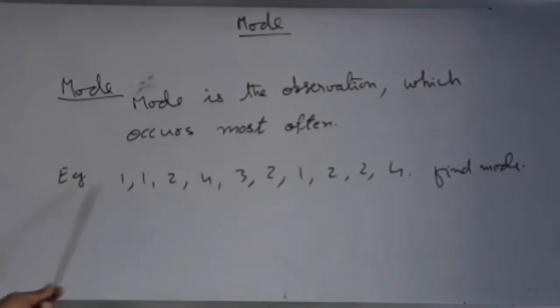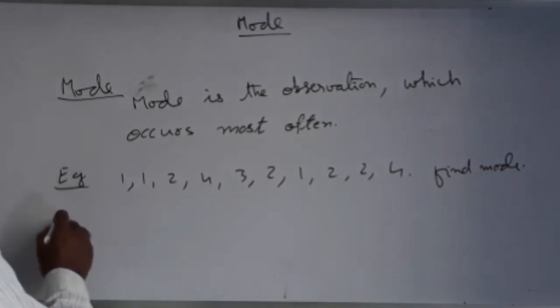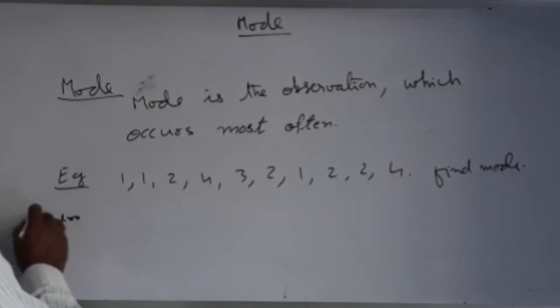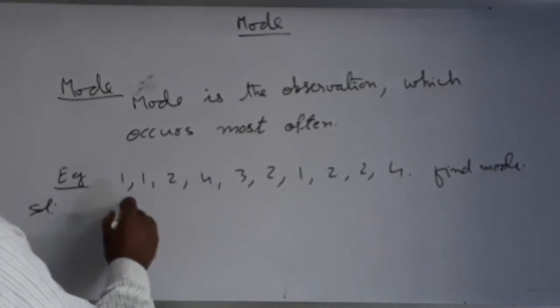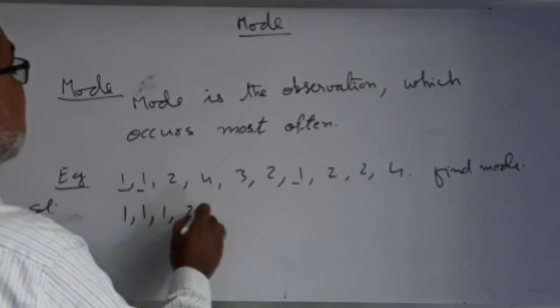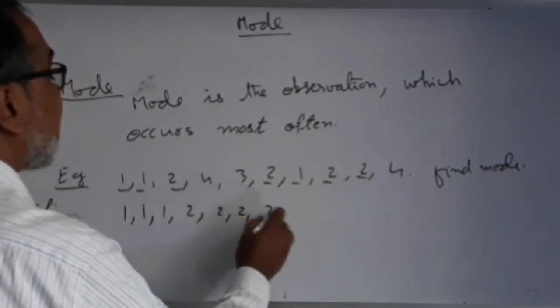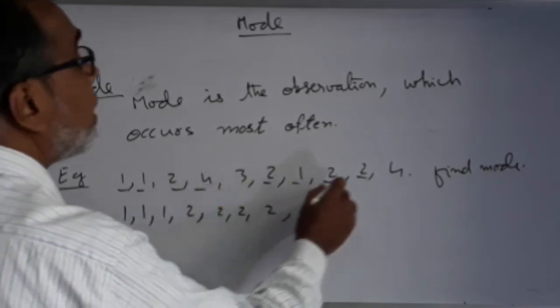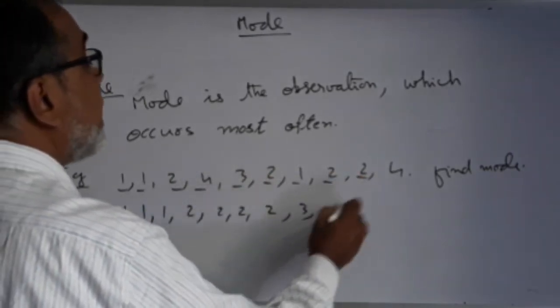For example, find the mode of this data. First of all, you have to arrange it with the same values together, or in ascending order. 1, 1, 1, 2, 2, 2, 2, then 3 and then 4, again 4.